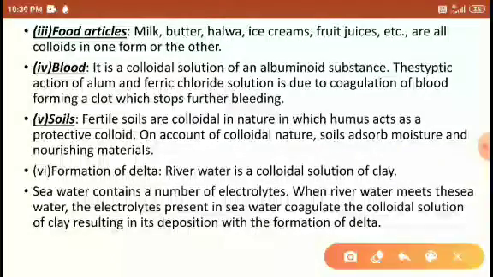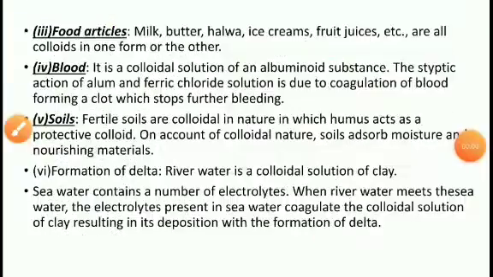The food particles also contain colloids, students. Milk contains colloidal particles, because when we boil the milk, the cream is separated from the milk, so that is the colloidal particles. And some ice creams, fruit juices, etc. All these food substances contain colloidal particles.